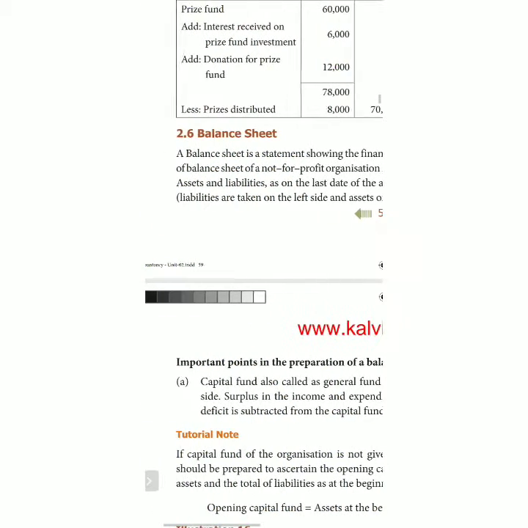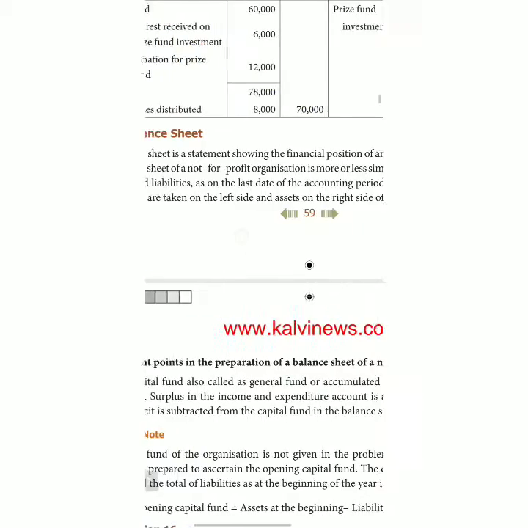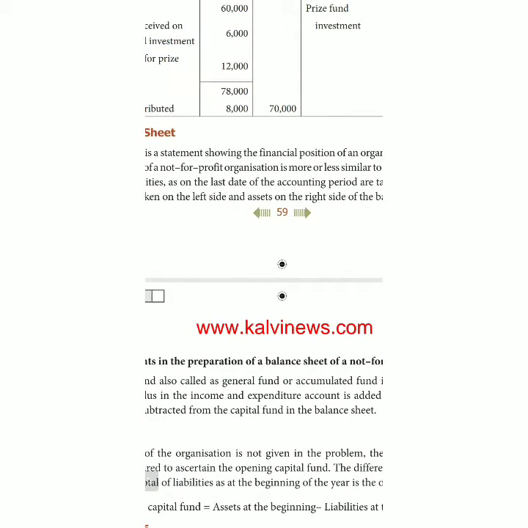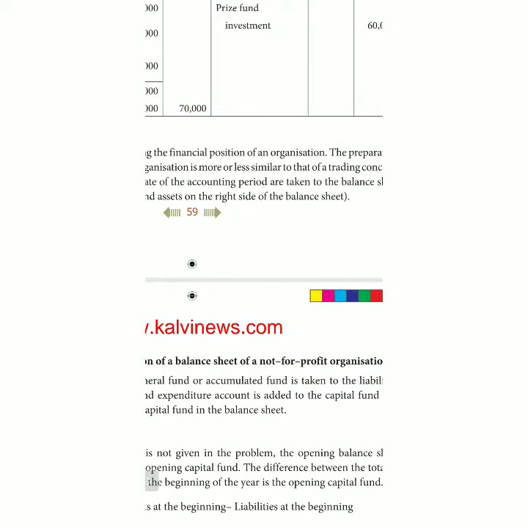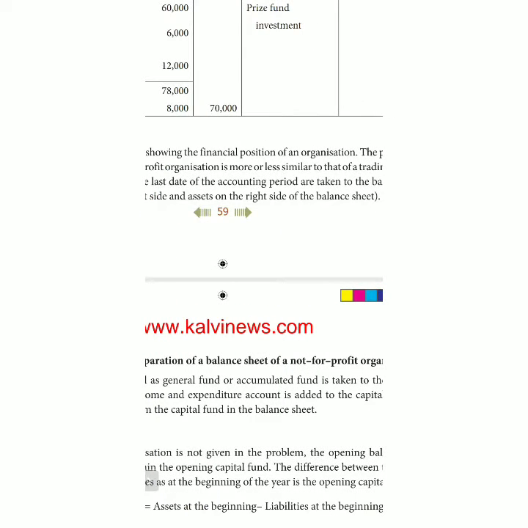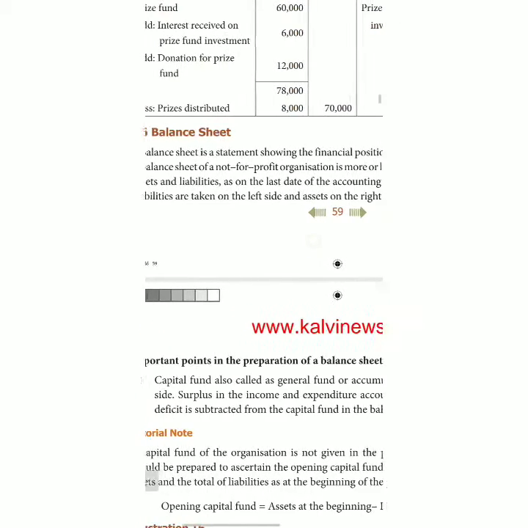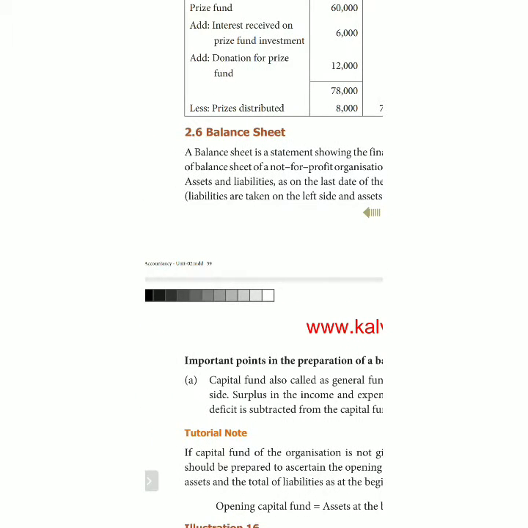The preparation of the balance sheet of a not-for-profit organization is more or less similar to that of trading concerns. In whatever way we prepare the balance sheet for a trading concern, the similar way we have to prepare the balance sheet for not-for-profit organizations.